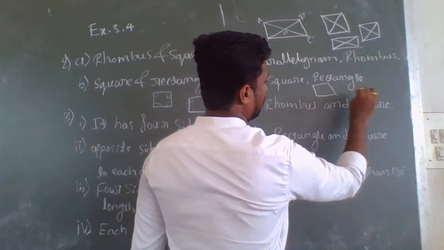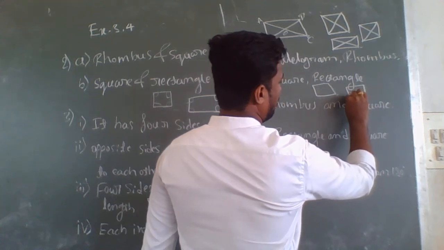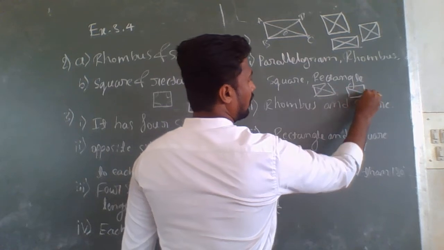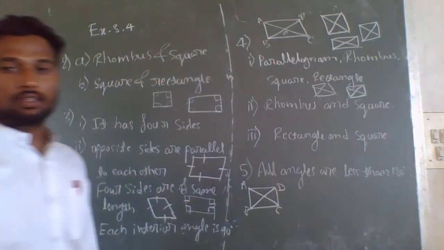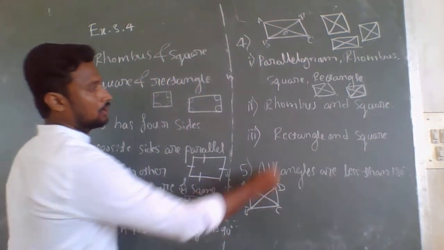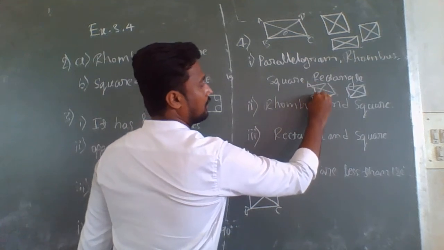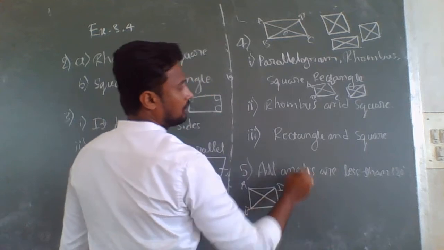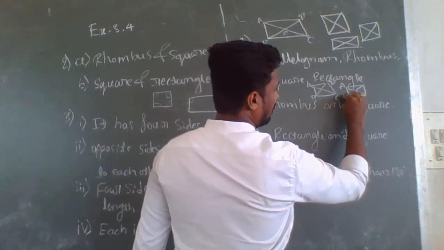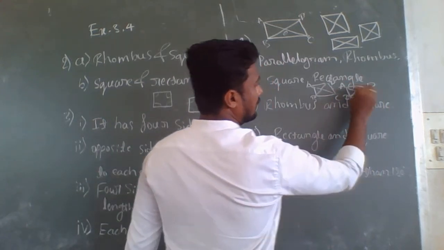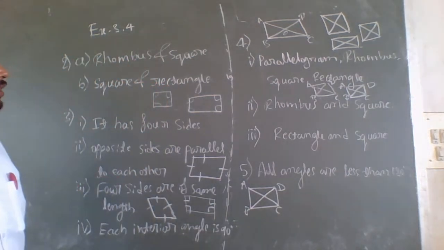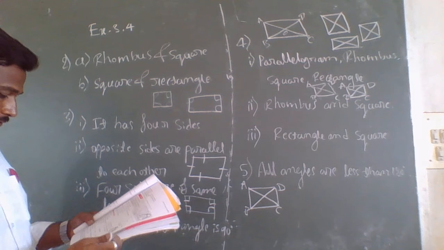Here, in a rhombus and a square, these two diagonals are equal to each other. If this is ABCD, in a rhombus AC is equal to BD, and in a square also, if this is ABCD, AC is equal to BD. Therefore, diagonals are equal in these.